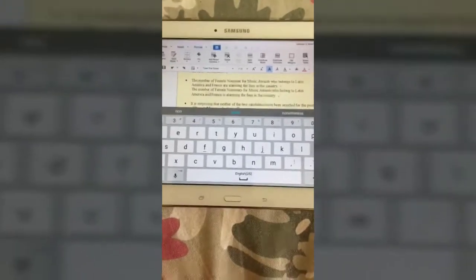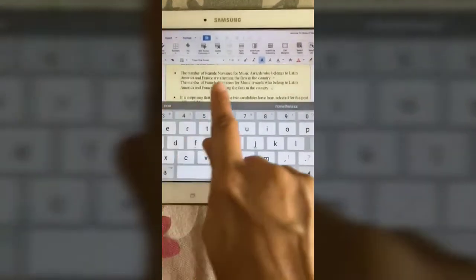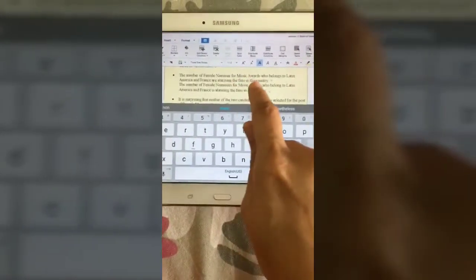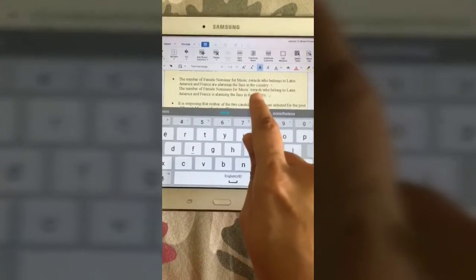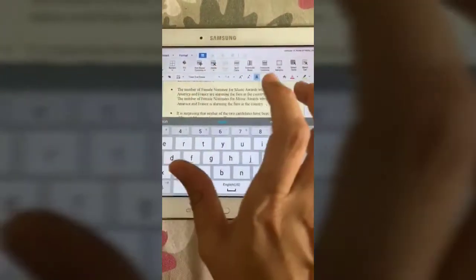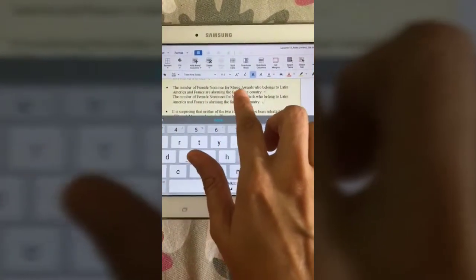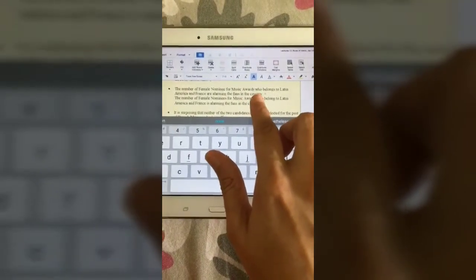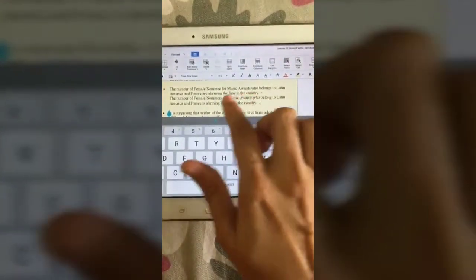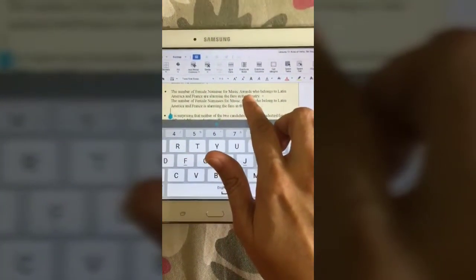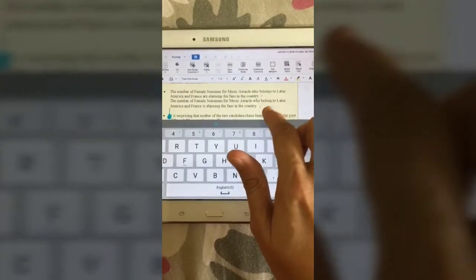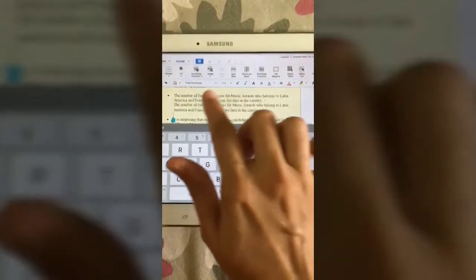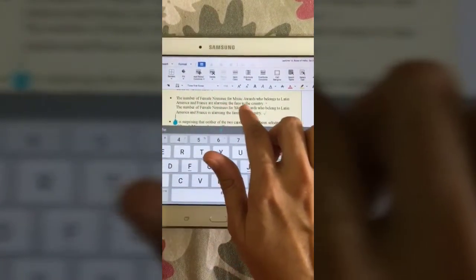Okay, so the next example, the number of female nominee. Okay, there's a typo here. It should be female nominees for music awards who belongs to Latin America and France are alarming the fans in the country. Okay, so what is the subject here? The number of female nominees for music awards. Who is a relative pronoun. What does who replace? Who is replacing the female nominees for music awards. So it is plural. So the verb after plural should also be in the plural and not belongs. It should be belong. Okay. Belong to Latin America and France are alarming the fans in the country.